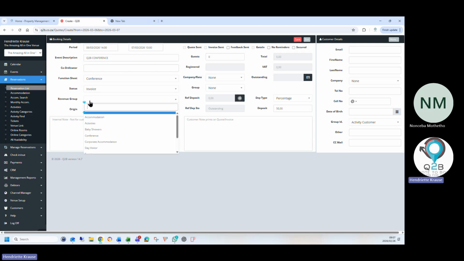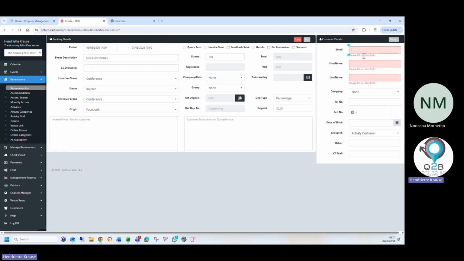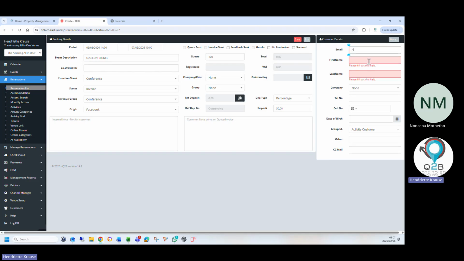I can break my revenue down and say this is corporate or conference revenue. I can say where I got hold of these customers from, Facebook. They are going to be 100 guests. Then I save the heading and we force the customer's email upon you to keep your contact list up to date.